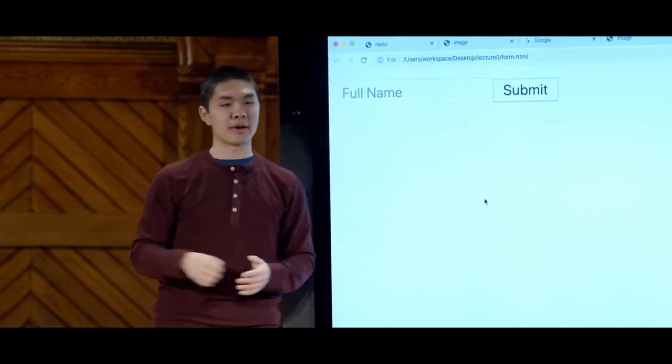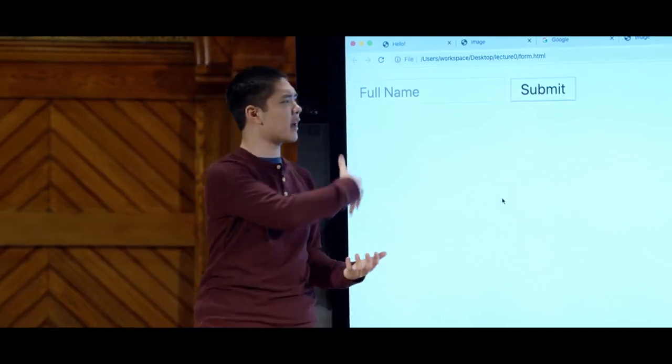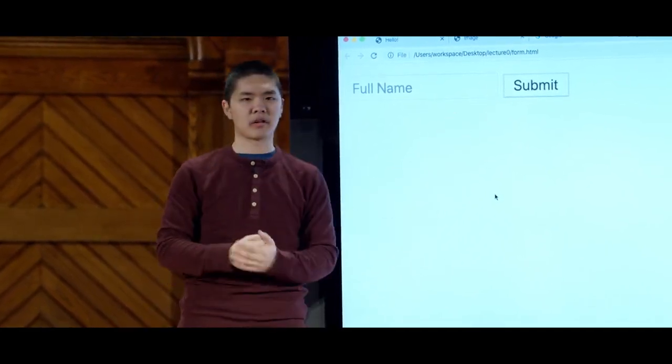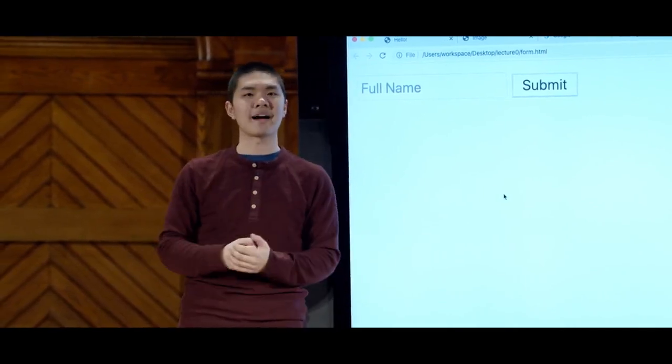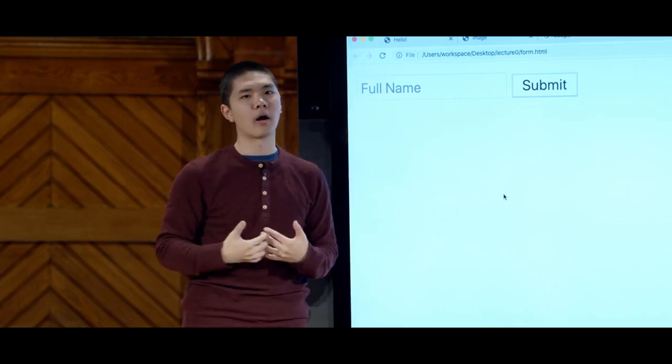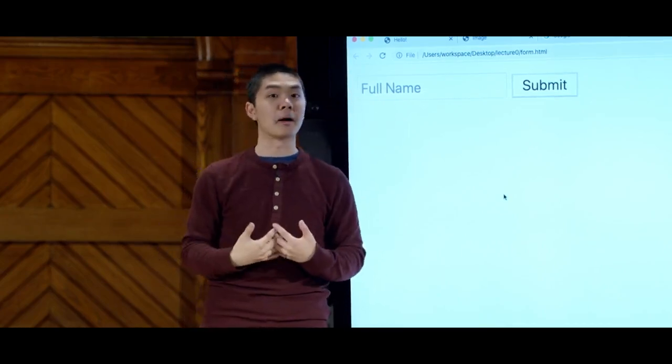But later on, as we transition into the world of building web applications using Python, we'll see how we can design a form such that after the user submits it, we save information to a database or display some sort of results back to the user, all by using the power of building these web applications and connecting them to these sorts of HTML forms.